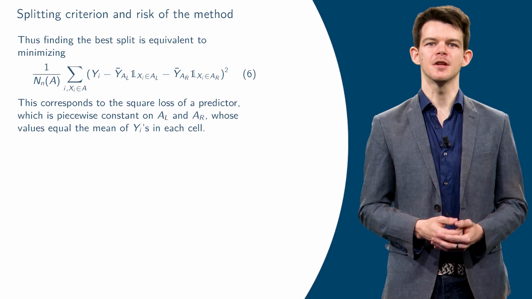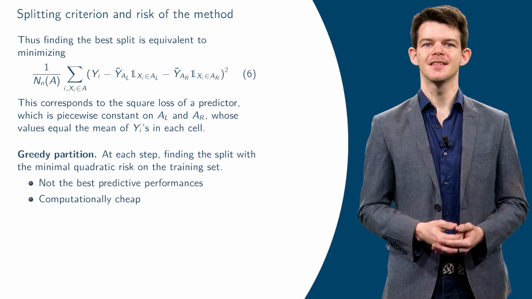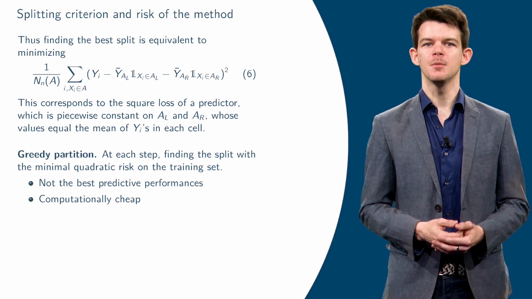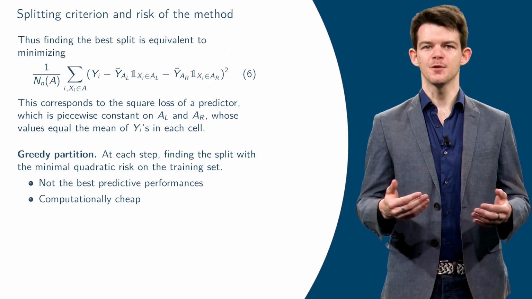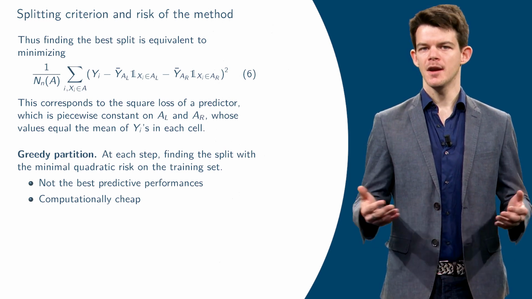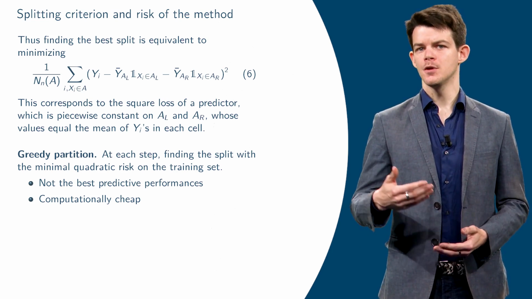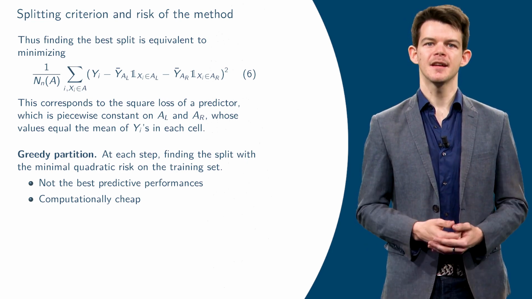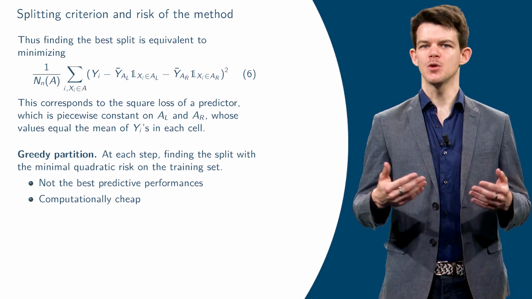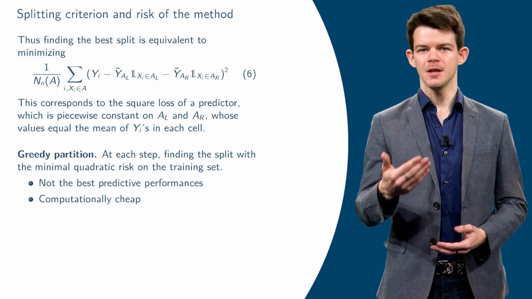A classical technique to circumvent this computational problem is to consider a greedy algorithm. Such strategies consist in splitting the initial method into elementary tasks and optimizing the parameters of each elementary task sequentially. The result is then not optimal, but is often a good approximation. In all cases, the obtained method is usable in practice, contrary to the global optimization, which is often too expensive in terms of computation time. Regarding trees, instead of finding the optimal partition, which requires jointly optimizing all the splits of the tree, we optimize each cut at each step sequentially.